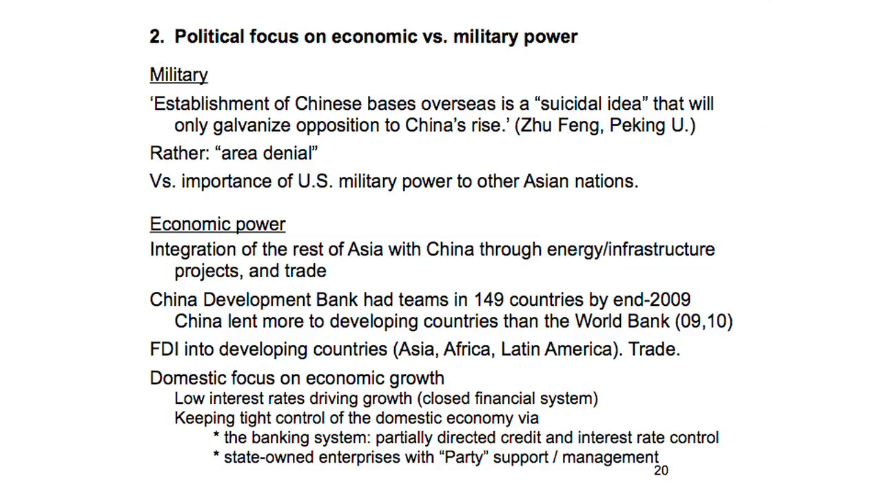The China Development Bank has teams in 149 countries. China is lending more to the third world than the World Bank by now. It goes back, if you want to go back to Mao Zedong's 10 major relationships, to encircle the urban areas from the countryside. The US denies us our FDI. We can't invest in the US. We invest everywhere else. We take it from the outside.